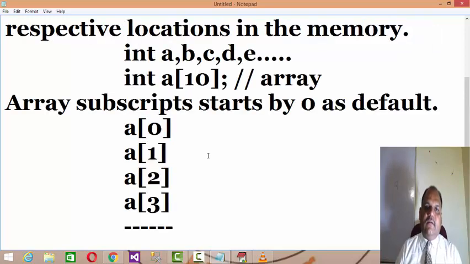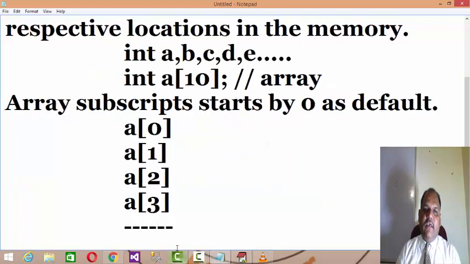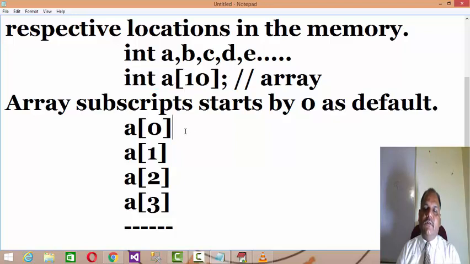So in this manner, how will an array prove its definition? It's a set of similar type of data. Here I declare a variable int a of 10, which means you cannot store float constants or character constants or any other constants in it. Array cannot be a set of dissimilar type of data. You can make a collection of the same type.